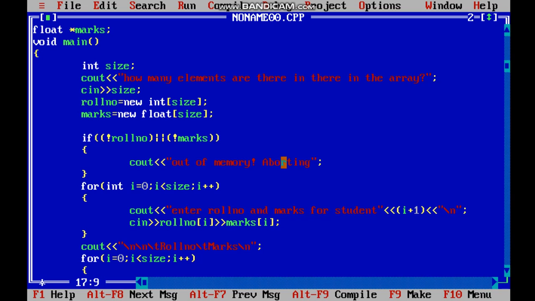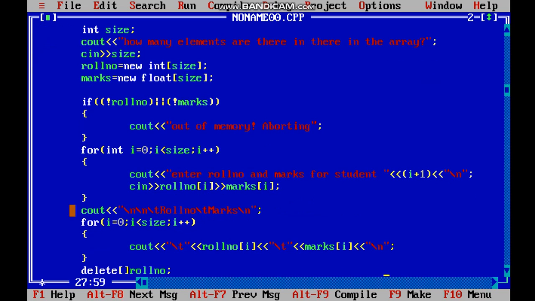This will take the value from the user, the same way we usually write an input for loop. It will print the statement as enter roll number and marks for student and the student number. For the first time it will print student 1, second time student 2, and so on. As many as the size we have given, it would work according to it, because we have compared it with the size, and with that it will take the value of roll number and marks that would be stored inside the pointer.